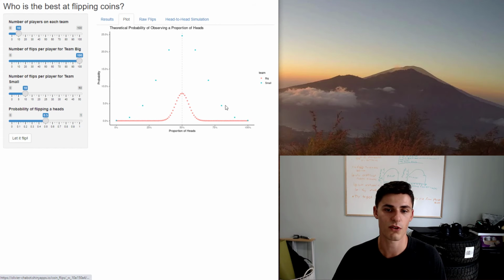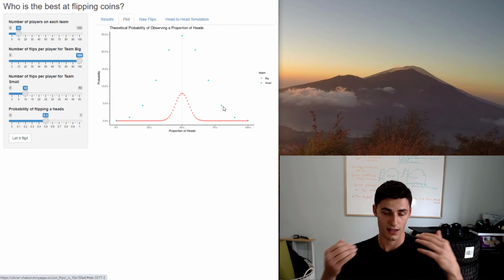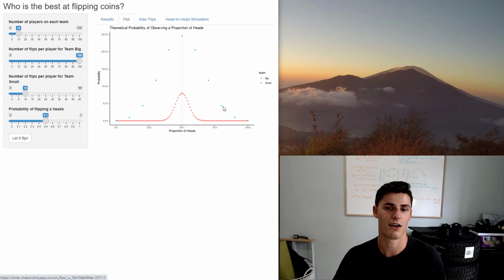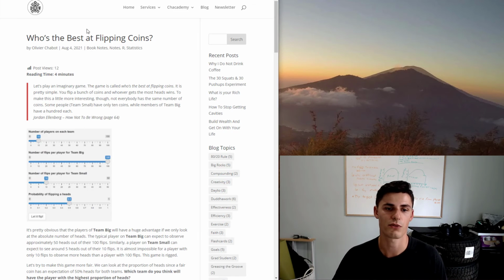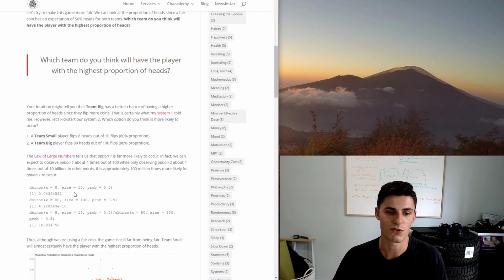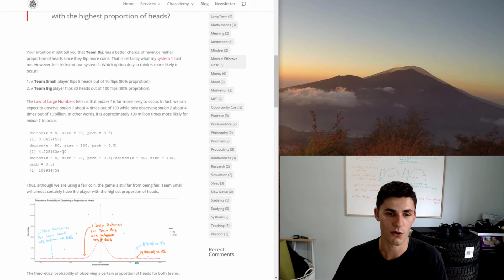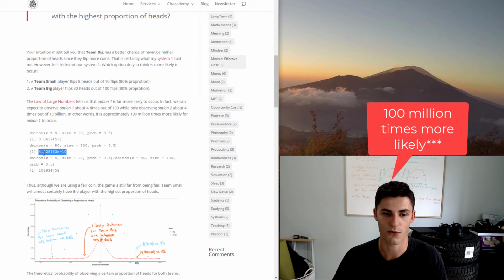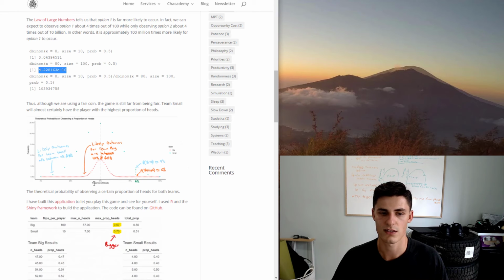It's so much more likely to flip 8 out of 10 heads than it is to flip 80 out of 100 heads. And I wrote this in my article. When you compute the probabilities, it's actually a lot more likely. It's something like 4 billion times more likely, or 10 billion times more likely, to flip 8 out of 10 than 80 out of 100. So that's pretty cool stuff. All the links to the code are in the article.